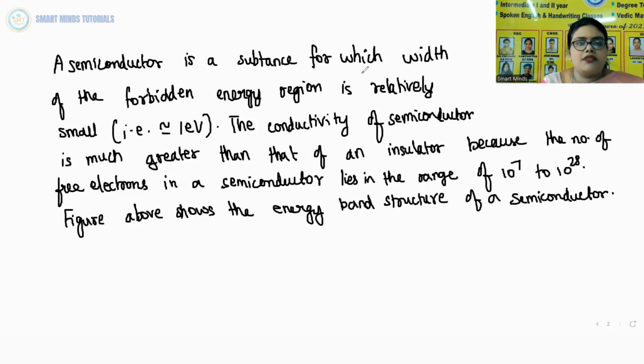So you can see these points. A semiconductor is a substance for which the width of the forbidden energy region is relatively small, approximately equal to 1 electron volt. The conductivity of a semiconductor is much greater than that of an insulator because the number of free electrons in the semiconductor lies in the range of 10 power 7 to 10 power 28. The above figure shows the energy band structure of a semiconductor.